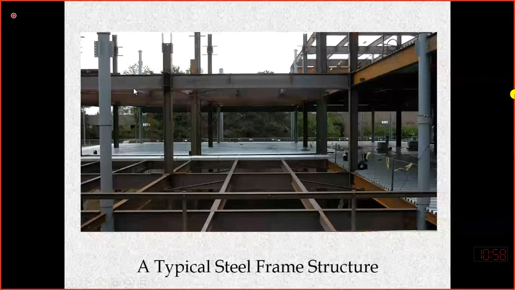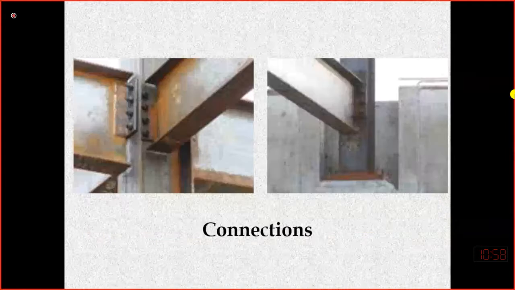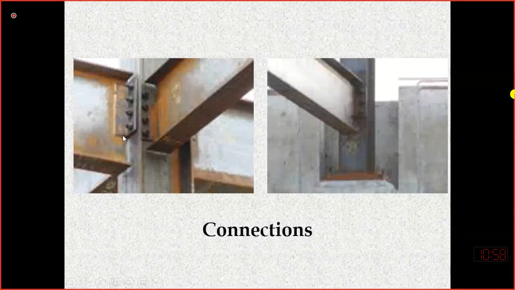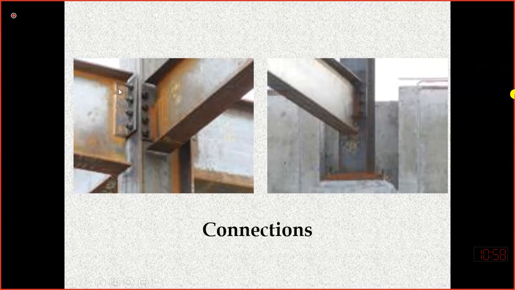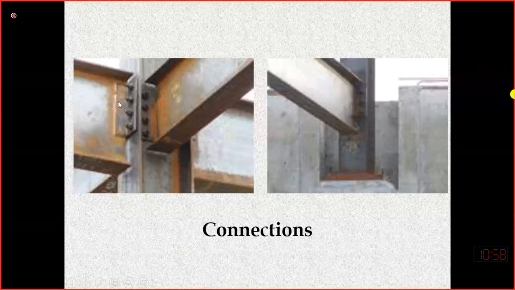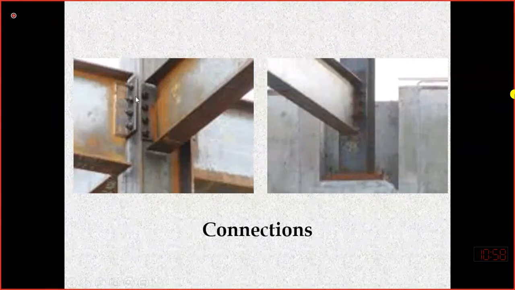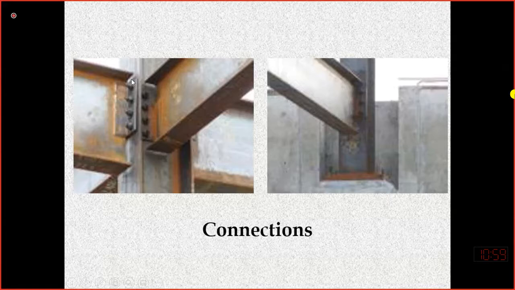A close view of the connection you will see in this slide. Here you will see that this is the column which is joined by beams from all four sides. Here we have used an auxiliary or extra angle section portion. One part of the angle section is welded with the web of the beam, and the other part is used to connect with the flange of the column.